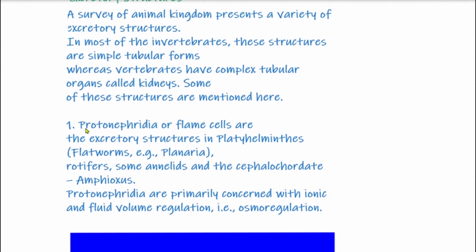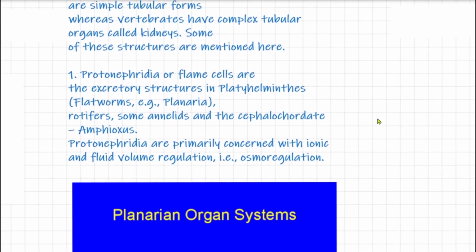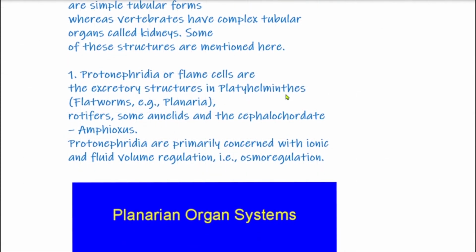First, we will study about protonephridia. Protonephridia, also known as flame cells, are the excretory structures in platyhelminths, rotifers, some annelids and the cephalochordate amphioxus.